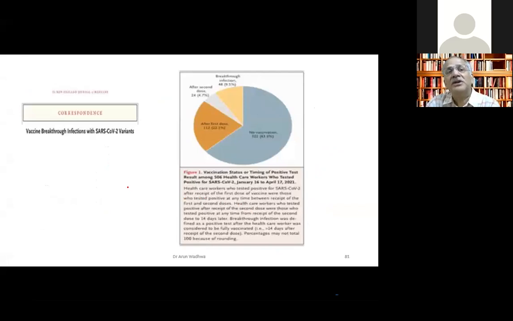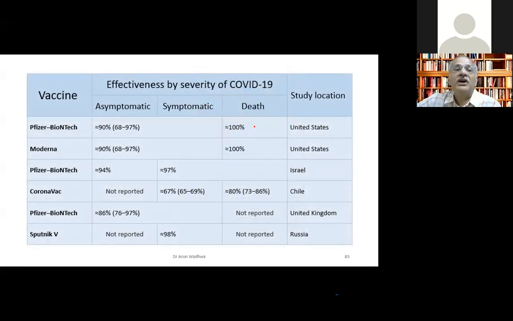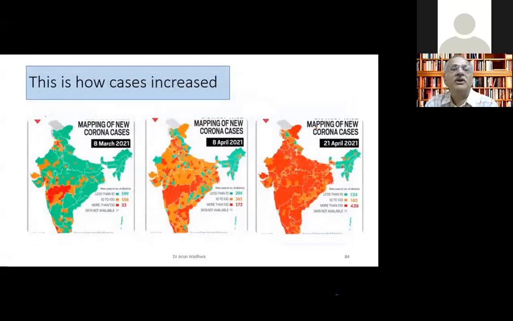This is a correspondence which was published in NEJM. You can see in the study, people who were non-vaccinated had the maximum cases. After one dose, you had these many cases, and after 14 days of the second dose, these were the cases. So imagine this is the non-vaccinated, this the first dose, and this the second dose. The vaccine effectiveness was actually studied. So this is real world data. To put it into a chart, effectiveness is almost 90% for most of the vaccines, the mRNA vaccines. Pfizer BioNTech 86%. Sputnik V they haven't reported, but 98% for symptomatic disease and death has been documented.